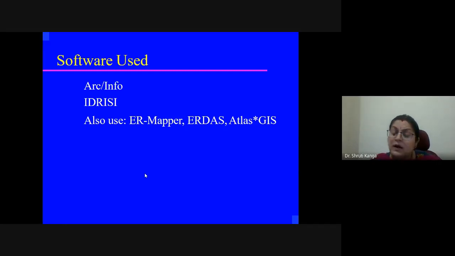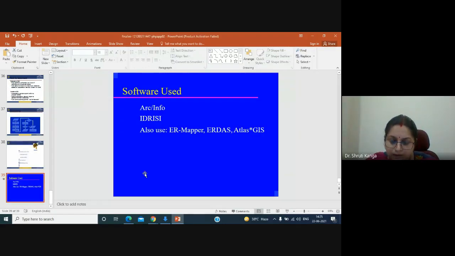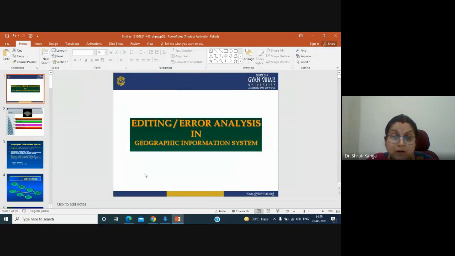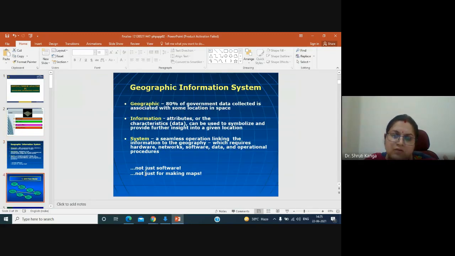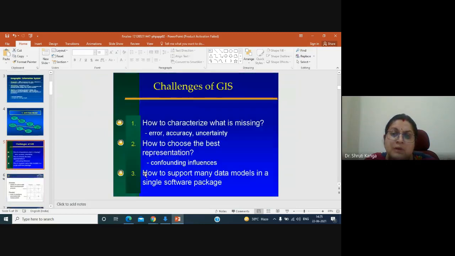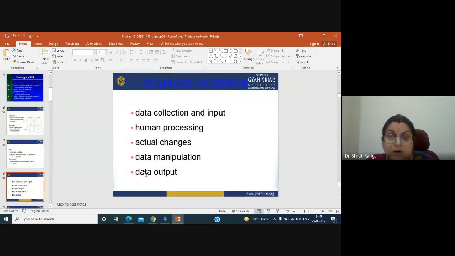So with this, I think I have been able to communicate to you the different kinds of errors which are associated with the different phases of your data creation in GIS, where we have talked about the errors which are related to data collection, or the sources.